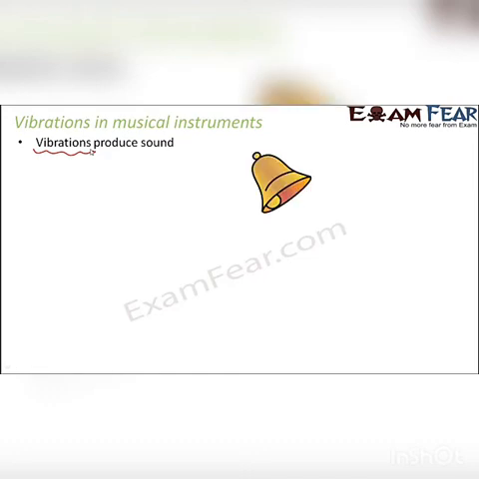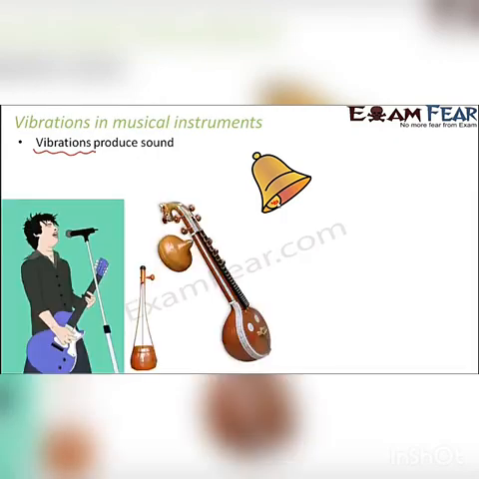We will take the example of the bell. In the bell, you can very easily see the vibration. You can actually see this metal ball vibrating along its mean position. Again, if you talk about instruments like guitar or ek tara or veena, here also you can see the strings actually vibrating. So stretched strings are the vibrating part of these instruments.